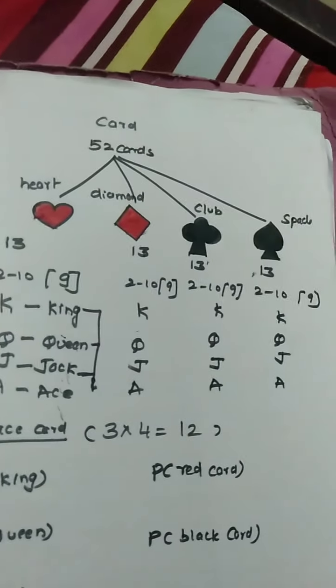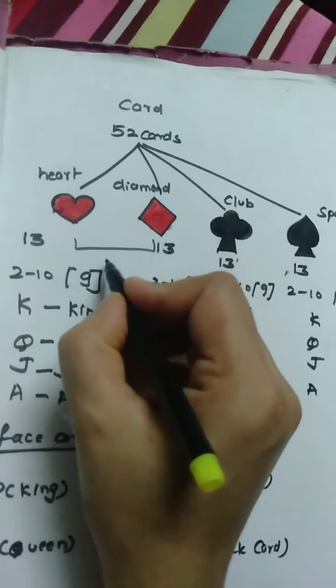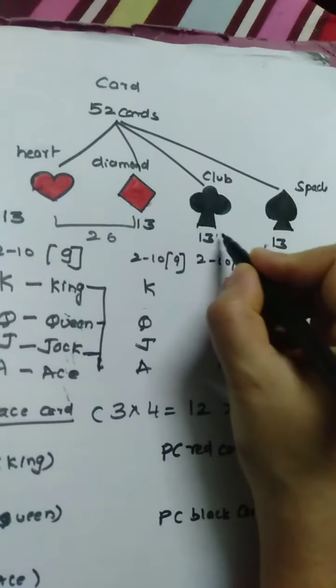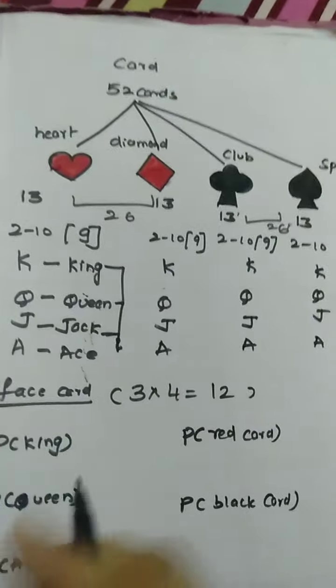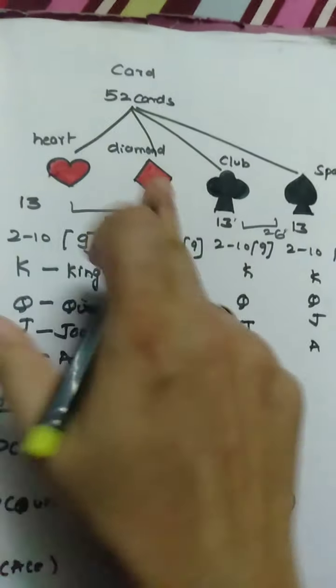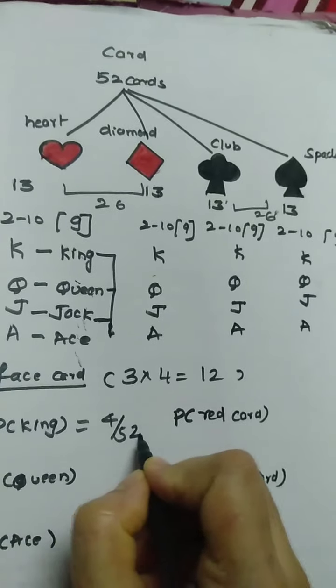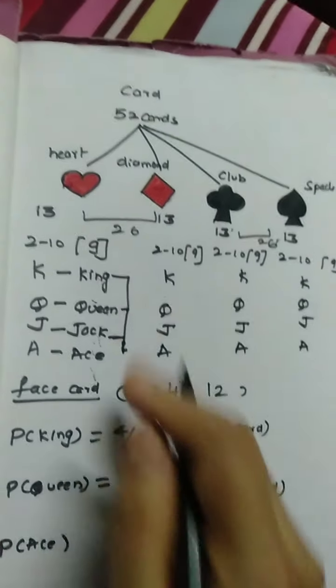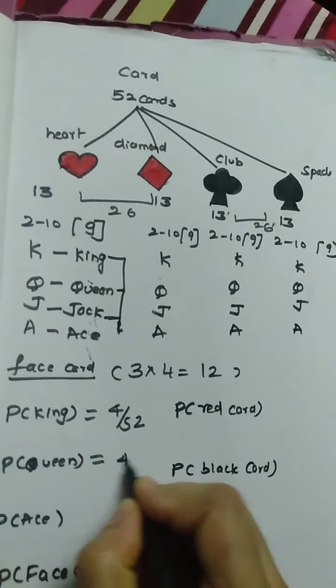Now in this, how many red cards do you have? You have 26 red cards. You have 26 black cards also. These 2 suits are black and these 2 are red. Now what are the probabilities they may ask? Probability of getting a king: each suit has 1 king, so that has 4 kings, 4 by 52. What is the probability of getting queen? Each suit has one queen, so it is 4 by 52.